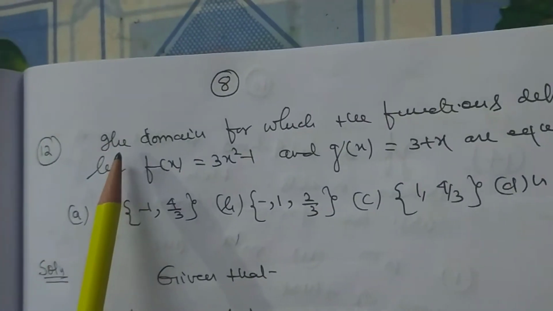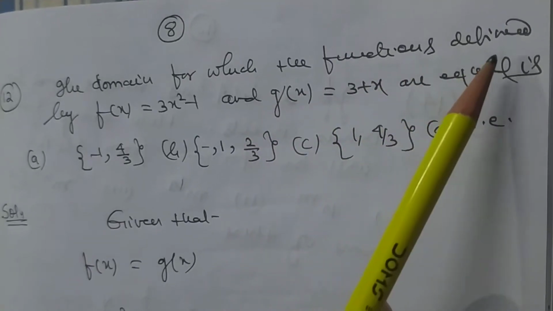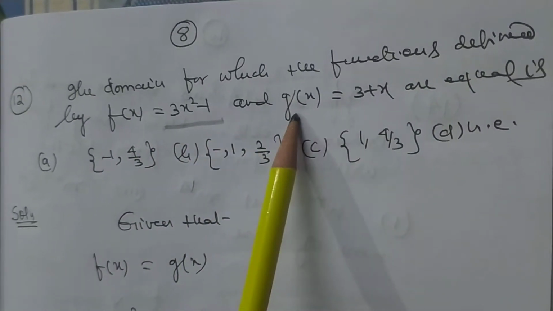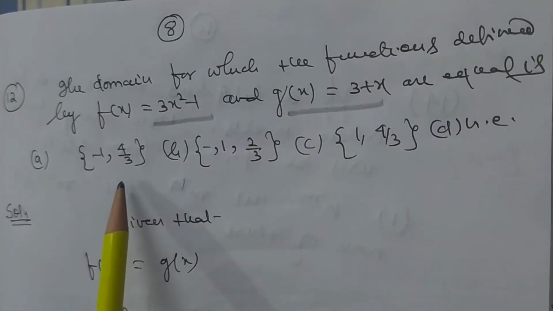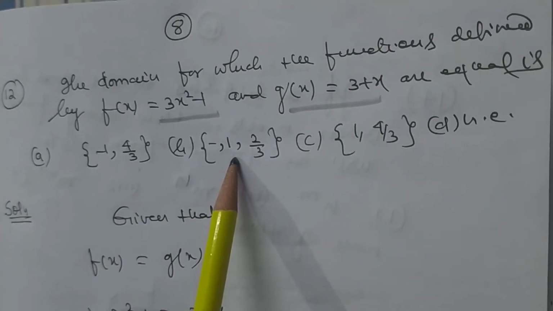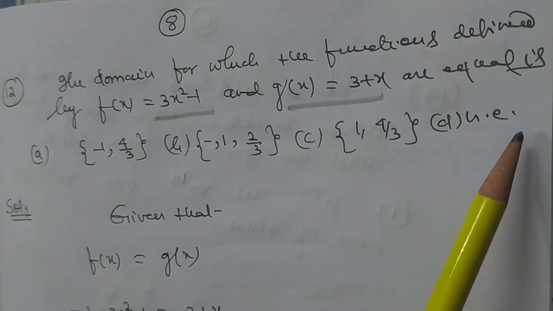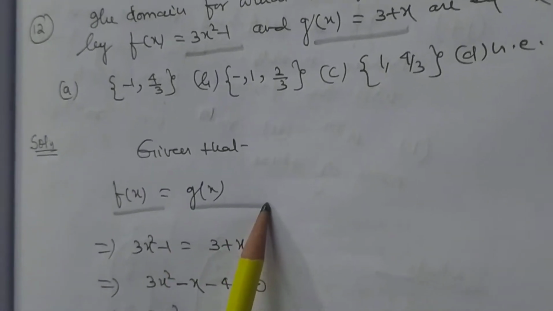Now we want to discuss problem number 12. The domain for which the functions f(x) = 3x squared minus 1 and g(x) = 3 plus x are equal is: options are minus 1, 4 by 3; minus 1, 2 by 3; 1, 4 by 3; d, none of these.